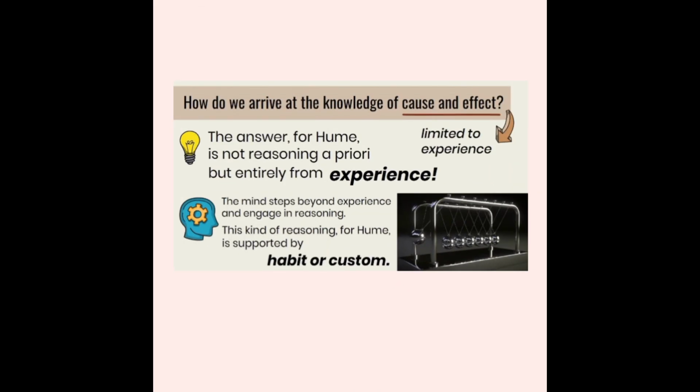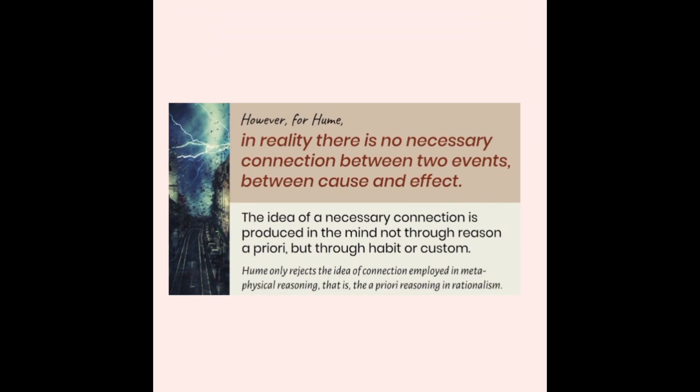How do we arrive at the knowledge of cause and effect? Through limited experience. The answer for Hume is not reasoning a priori but entirely from experience. The mind steps beyond experience and engages in reasoning. This kind of reasoning for Hume is supported by habit or custom. However, for Hume, in reality there is no necessary connection between two events, between cause and effect.